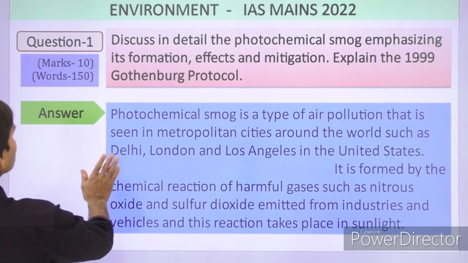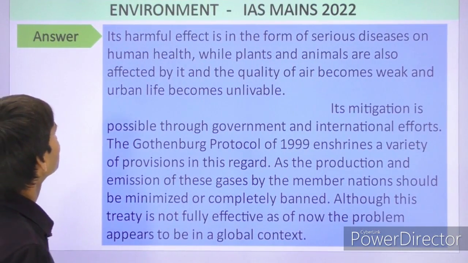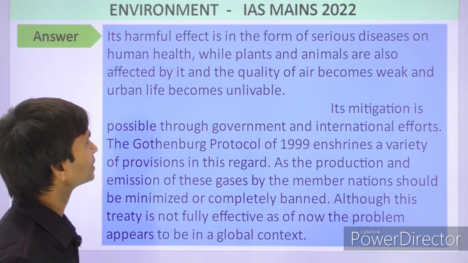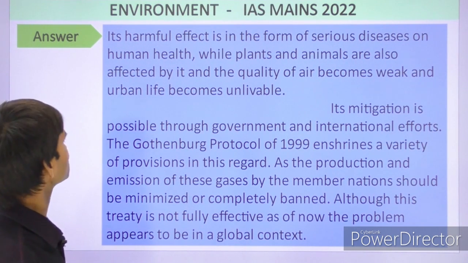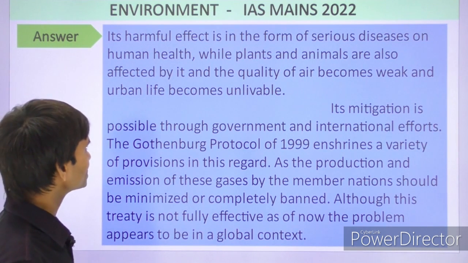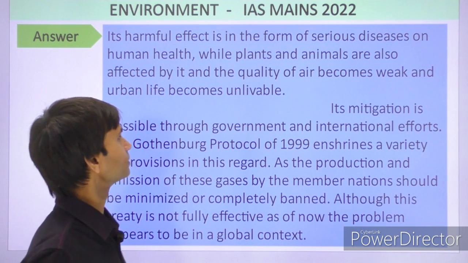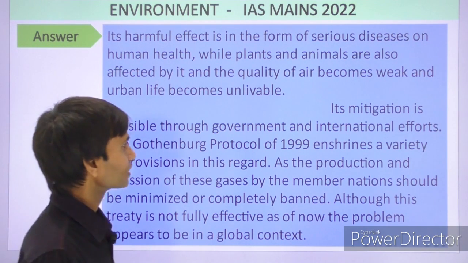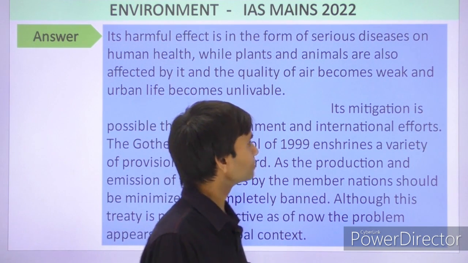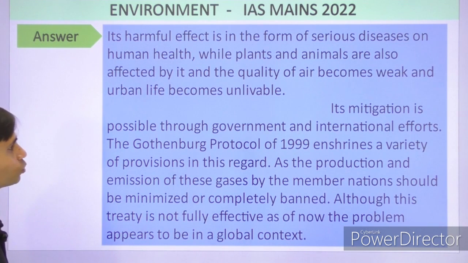And the answer on the next page: its harmful effect is in the form of serious disease on human health, while plants and animals are also affected by it, and the quality of air becomes weak and urban life becomes unlivable. And the paragraph again changes: its mitigation is possible through government and international efforts.